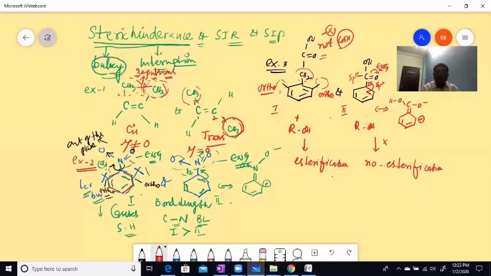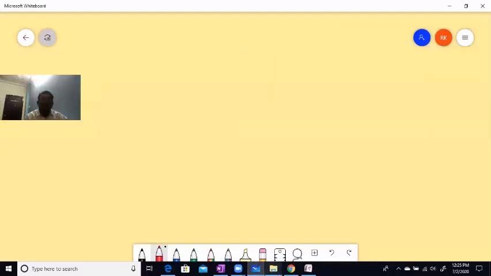Let's start another example, children. With respect to ortho-para directing groups also, let us see how the bulkier groups direct the incoming group. Let me take this example. The benzene is substituted with a tertiary butyl group.